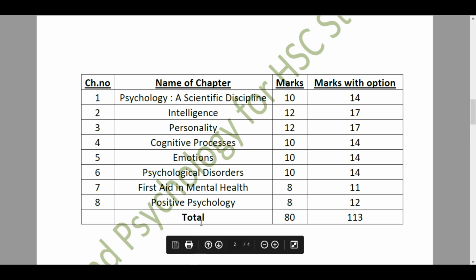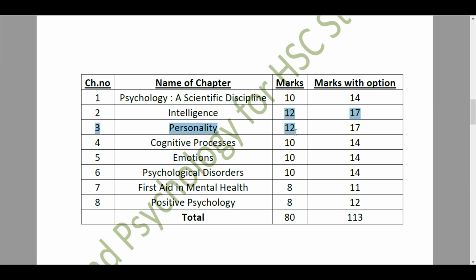So the total paper, the written paper, would be for 80 marks, whereas we'll have an option of gaining 33 marks via options only. So marks with the options is a very helpful criteria. As you guys can see, the major weightage comes from chapters 2 and 3, that is intelligence and personality. Again, these are very important chapters.